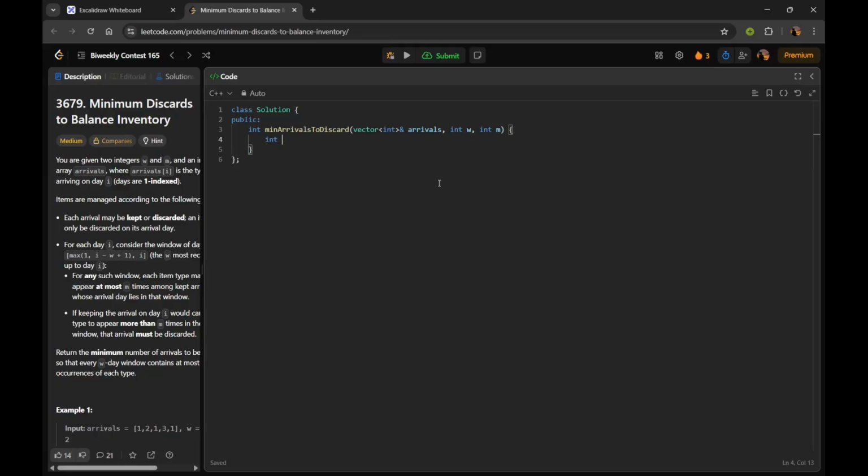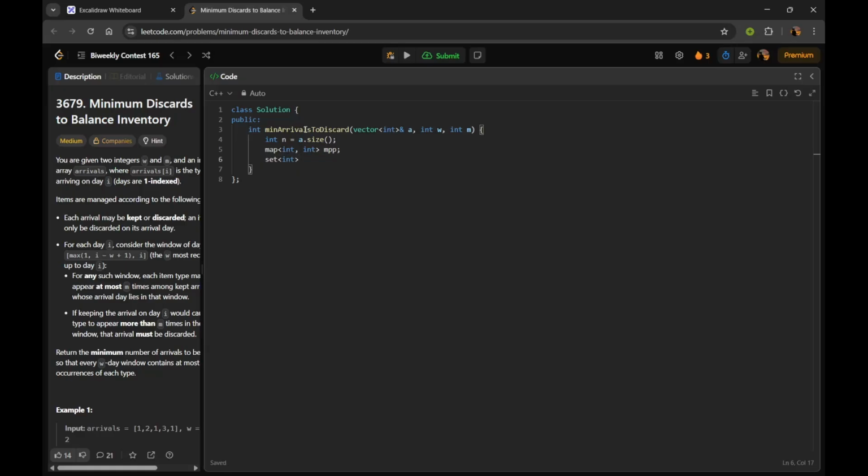So let us store the array size in variable n, and let's rename the array to just a. Also we will require a map, or an ordered map, whatever you want to use. I am just using a map to store the frequency of elements, and we will also need a set to store the indices we have discarded.